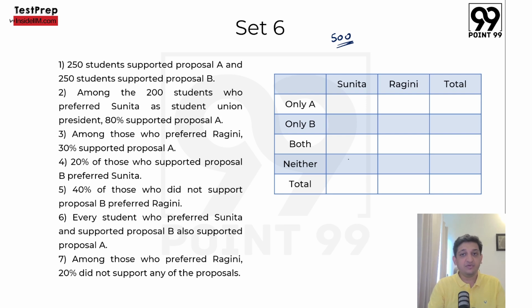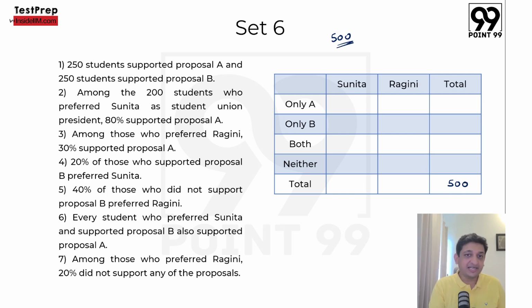So the first thing we are doing is we are putting this table here. So there are two parameters जहां पे हम लोगों को segregate कर रहे हैं. One is on the basis of whether they have voted for Sunita or they have voted for Ragini. And यहाँ पे चार चीजें हो सकती हैं. या तो I have voted for only proposal A, or I have voted for only proposal B, or I have voted for both the proposals, या तो I have voted for neither of the two proposals. And जो total होगा दोनों तरफ वो 500 ही होना चाहिए, because there are 500 students who have participated in this survey.